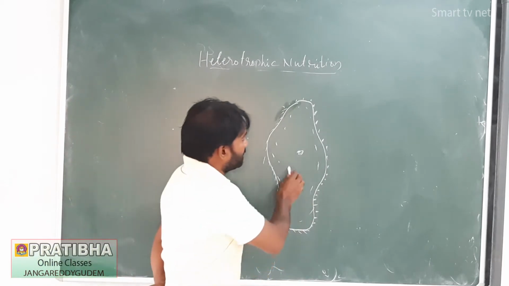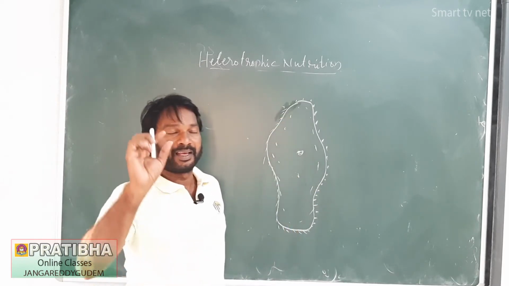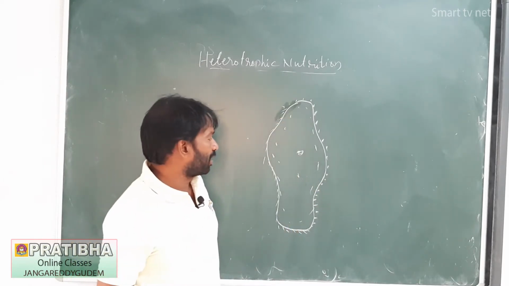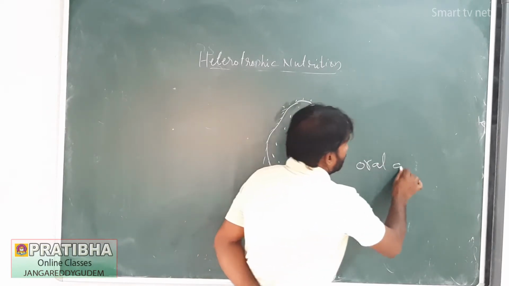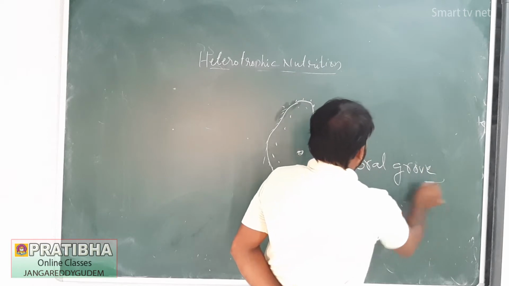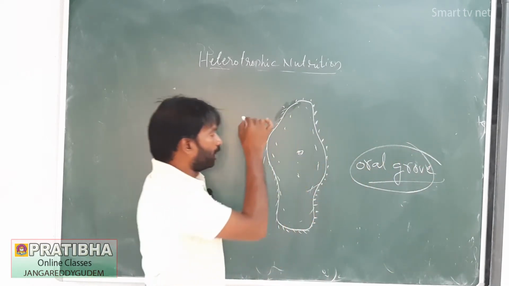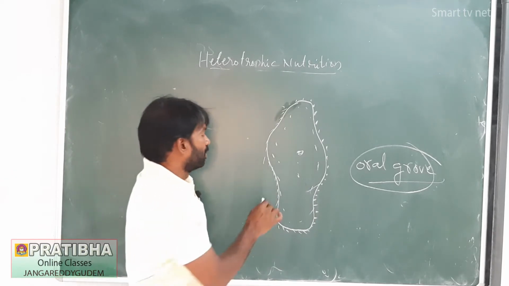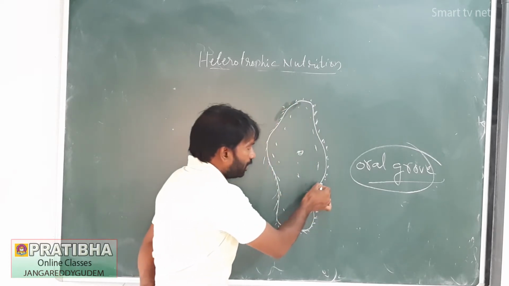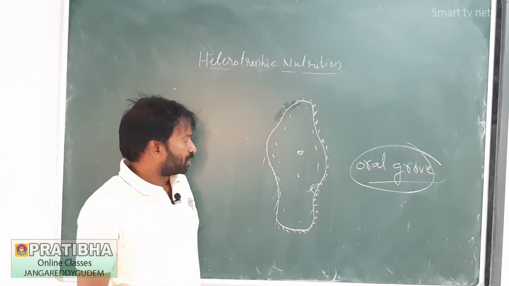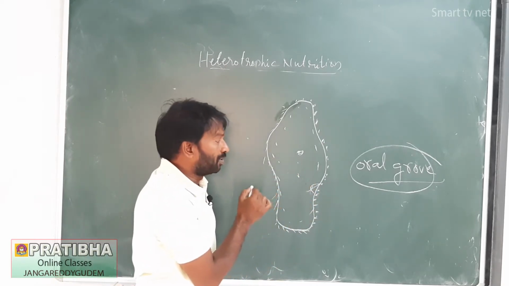In this animal, food materials enter into its body at one particular spot that is called the oral groove. By this oral groove only, food materials enter the body. The movement of the cilia helps the food materials enter into the paramecium. Food materials entering the paramecium is called ingestion.